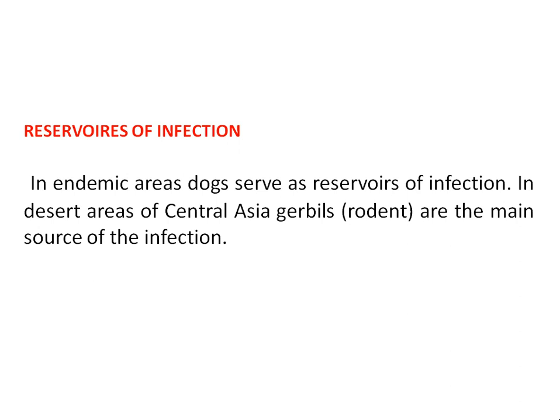As for the reservoirs of infection in endemic areas, dogs serve as reservoirs of infection. In desert areas, that is Central Asia, gerbils, that is rodents, also serve as the main source of infection, like mice, rats, squirrels, etc. They serve as the source of infection in Central Asia. In the endemic region, the reservoirs are usually dogs.